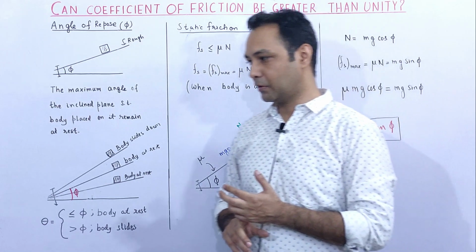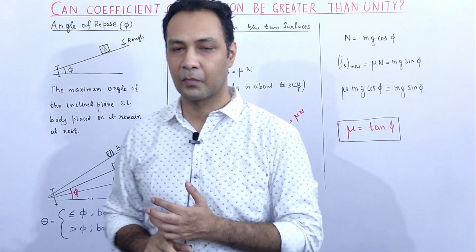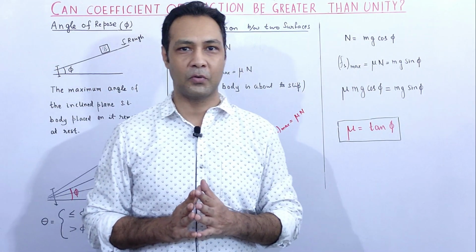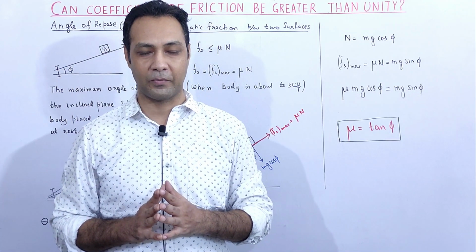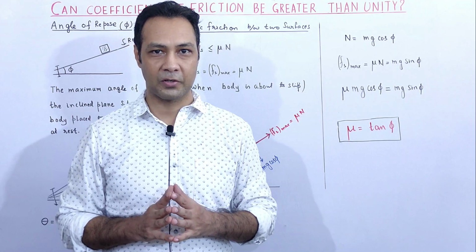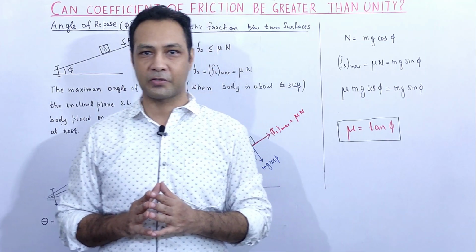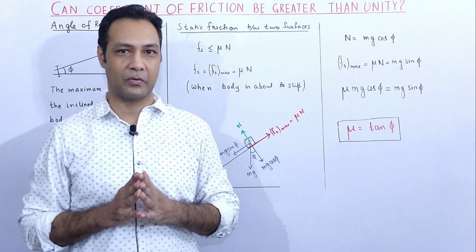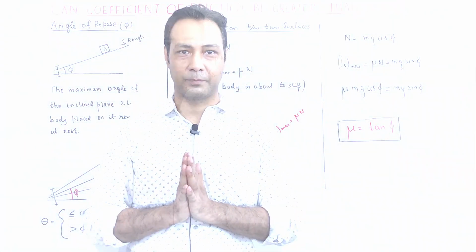And we know that tan 45 is 1. So if the angle of repose is greater than 45, it means the coefficient of friction is greater than 1. If the angle of repose is less than 45, it means the coefficient of friction is less than 1.